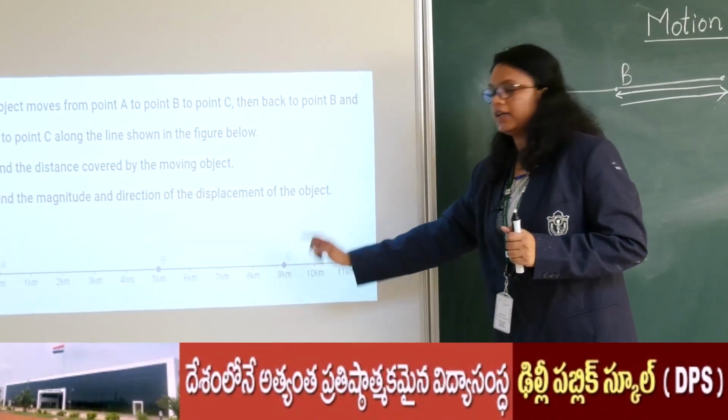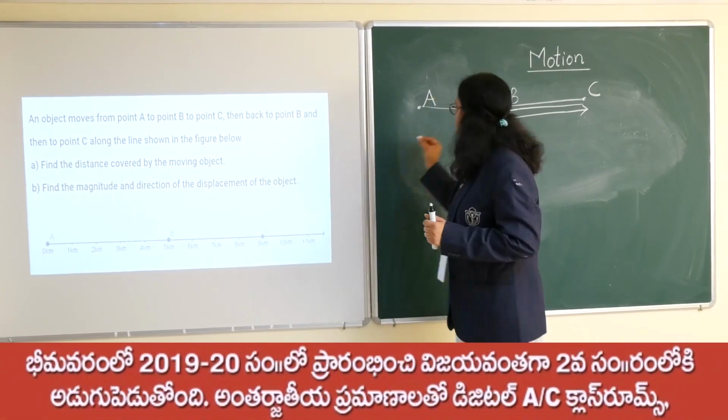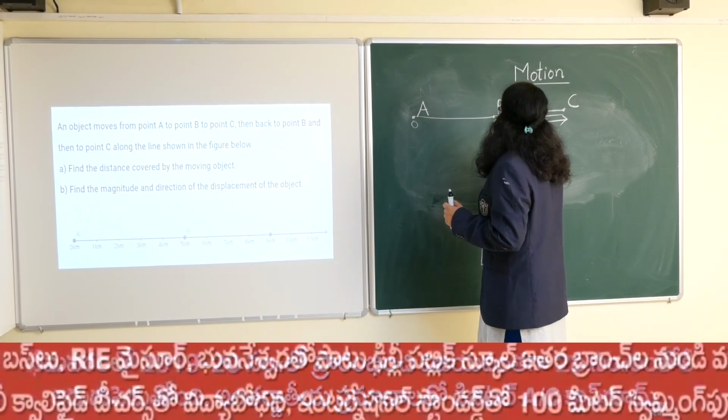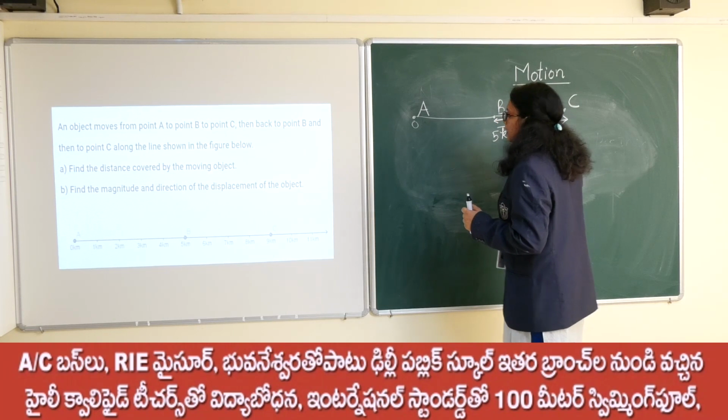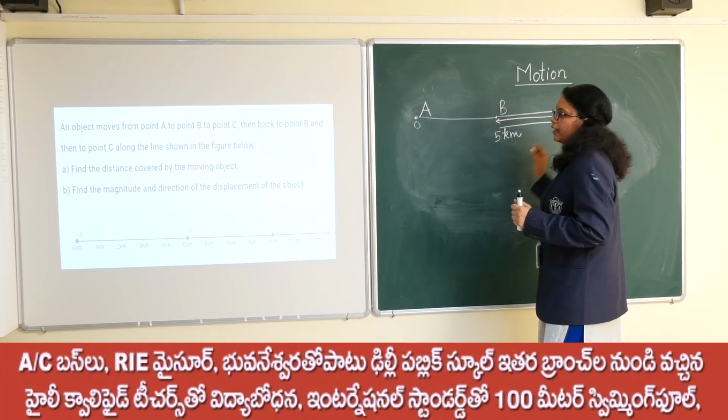I have just drawn the shortest thing. If you observe, at A it is 0 kilometer, at B it is around 5 kilometer, and at C it is 9 kilometer. It's a number line which is depicted over there.